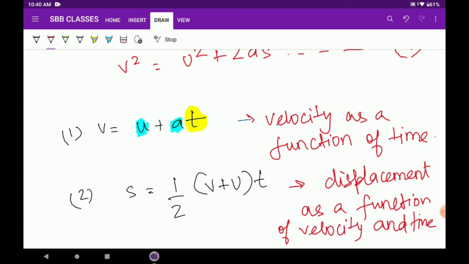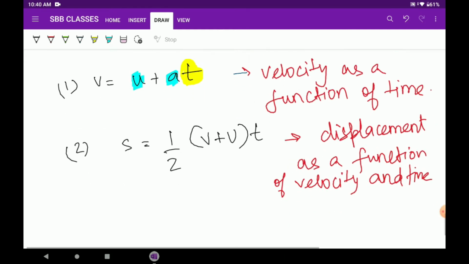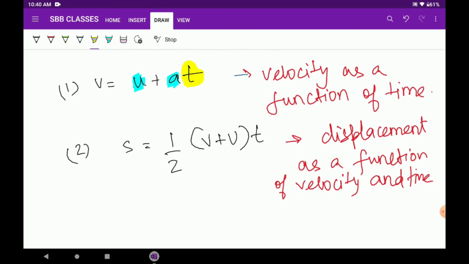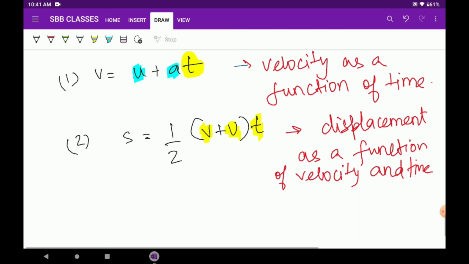Why do I write displacement as a function of velocity and time here? Because we have to find displacement. S is displacement, and here also velocity and time are changing. Why are they changing? Because velocity is changing because there is acceleration. There is a constant acceleration, and time is always changing. So this is the second equation.